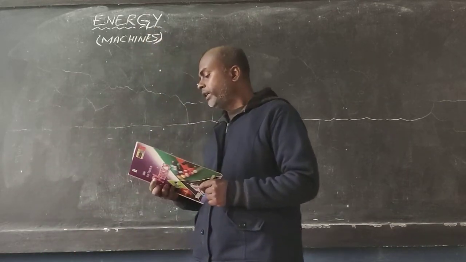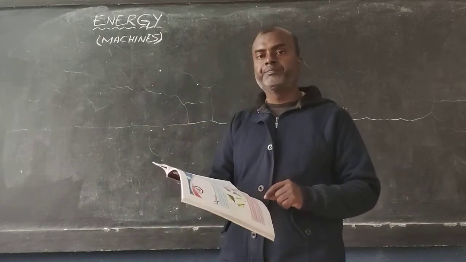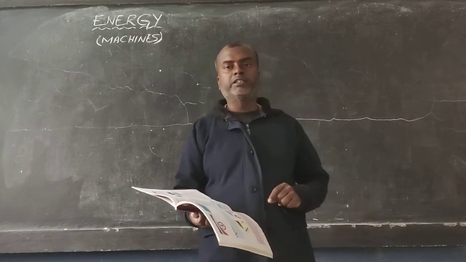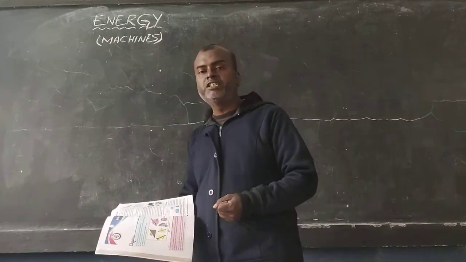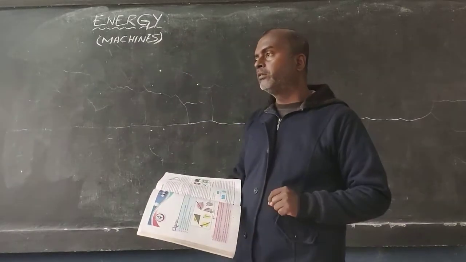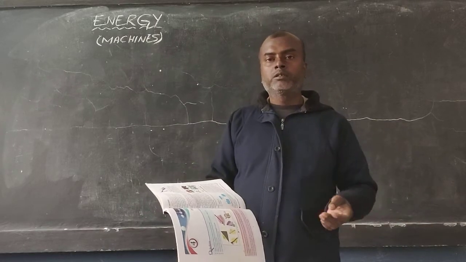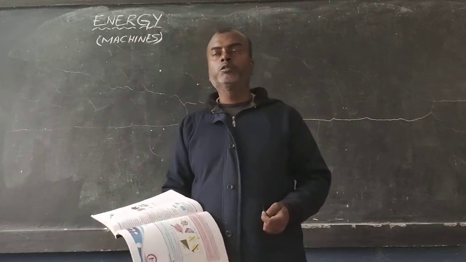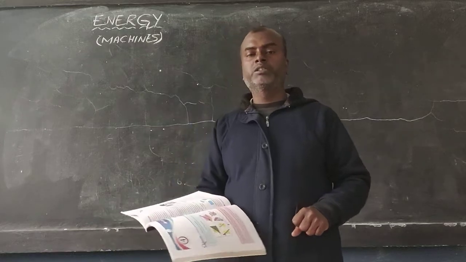Now we have the beginning. The first topic given is what is a machine. Now, in simple language, a machine is any device, any object which makes our work easier. Easier in the sense, what do you mean when you say that it makes our work easier? Two things you can say. You can do the work much faster than without the machine. Also, you do the work more easily than without the machine.